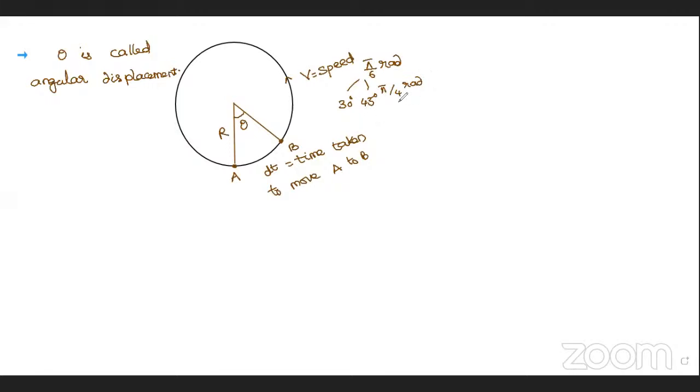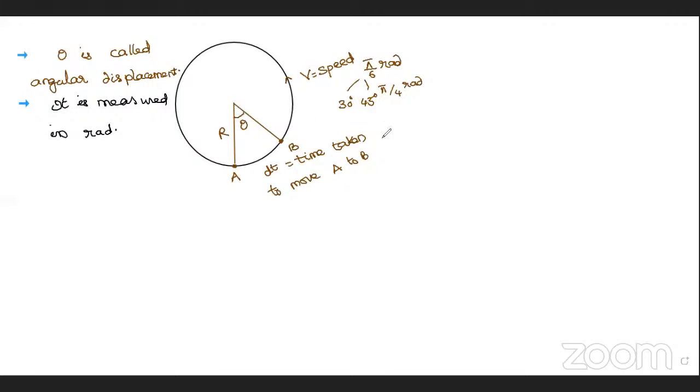In mathematics, whether you measure in degrees or radians makes no difference, both are almost the same. But in physics, it is measured only in radians. Keep in mind, we are not accepting the unit degrees, only radians.